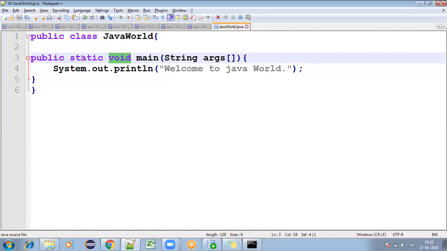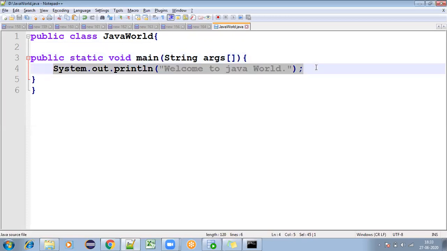Okay, so then what is static? If you want to execute something without creating an object, you can declare it as static. Here, the main method will execute without an object. That is the reason we declared the main method as static. Whenever the class is loading, your main method will be loaded and it will execute. So that is the reason we give the main method like this, and inside the main method we wrote a simple statement like this.